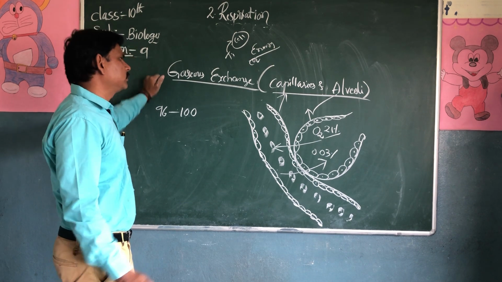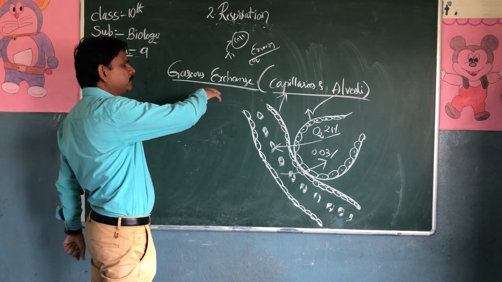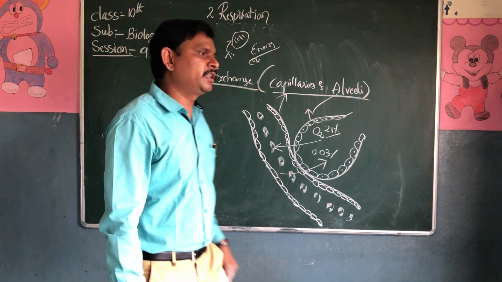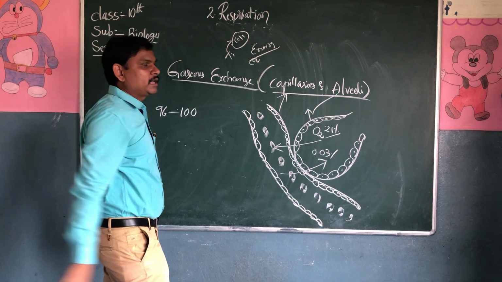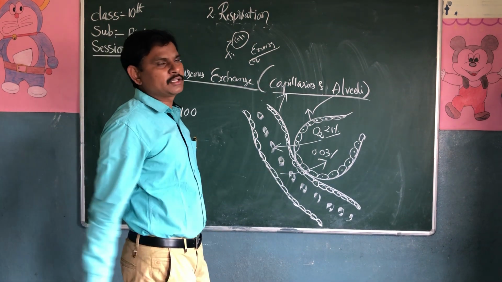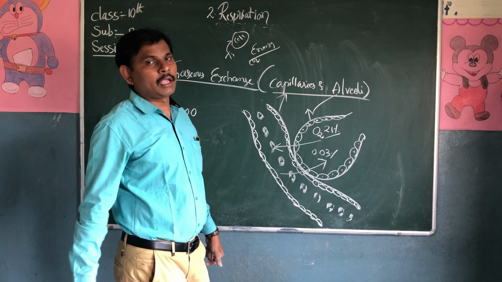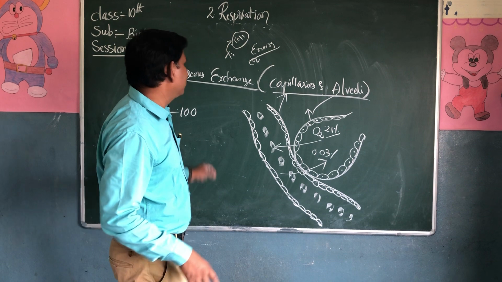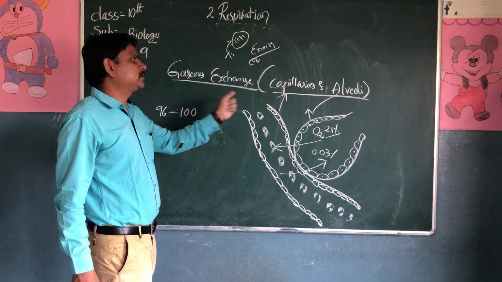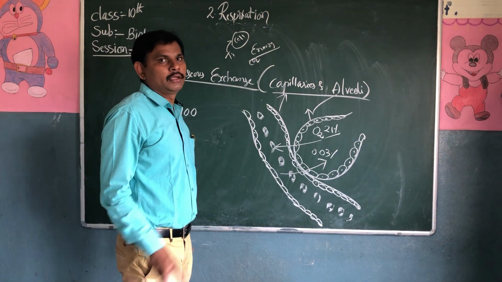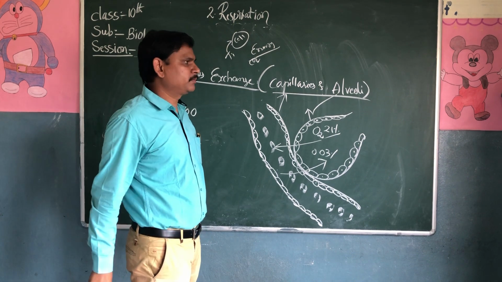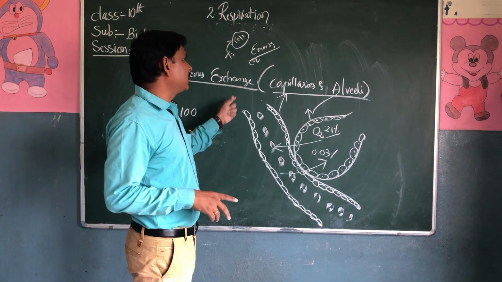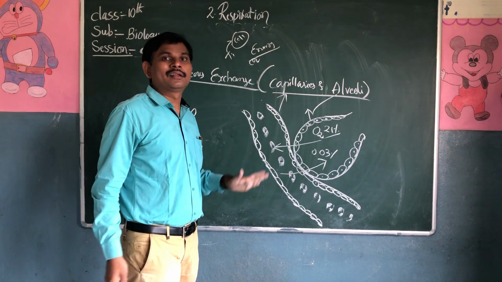So today's homework, you have to write only two. One is in your workbook, page number 73, where there is a diagram. Epiglottis diagram and explanation, diaphragm diagram and explanation. Finally, gas exchange between capillaries and alveoli. You should write only two questions. Epiglottis and diaphragm is one question. The other is gas exchange between capillaries and alveoli.